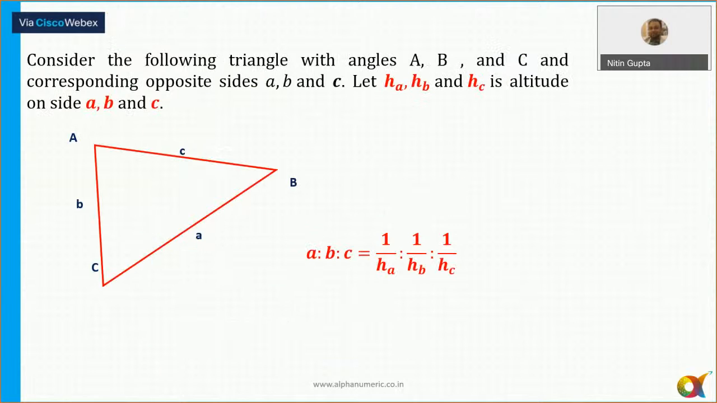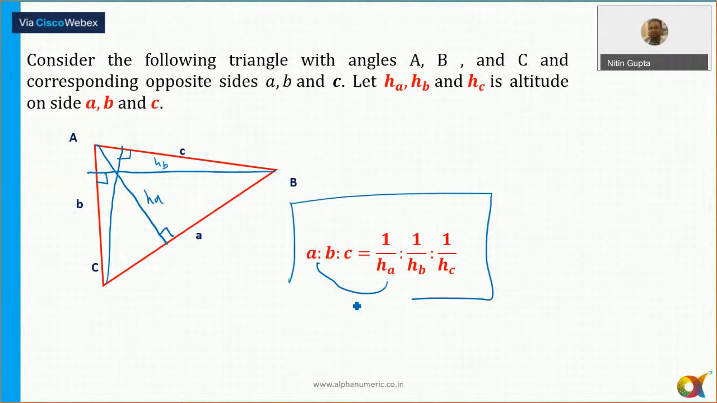Okay. Now in any triangle, the ratio of the sides of the triangle is always inversely proportional to the ratio of the height on that particular side. So when I'm saying HA, it means height on side A. HB means the height of the triangle on side B from the opposite point. And HC means height of the triangle on side C. So the ratio of the sides of a triangle is inversely related with the ratio of the heights, or we can say the altitudes of a triangle on all the three sides here.